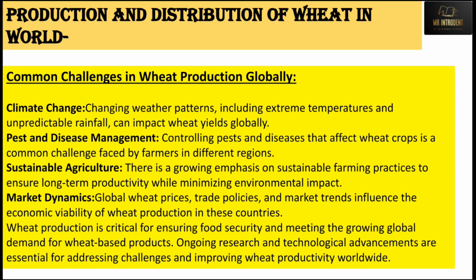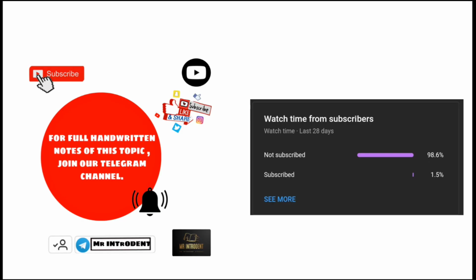Wheat production is critical for ensuring food security and meeting the growing global demand for wheat based products. Ongoing research is being done. There are many high yield variety seeds being prepared for producing wheat. There are many technological advances in the field of agriculture. So all this will gradually increase the production of wheat globally. So this was all about wheat production and how it is distributed throughout the world.